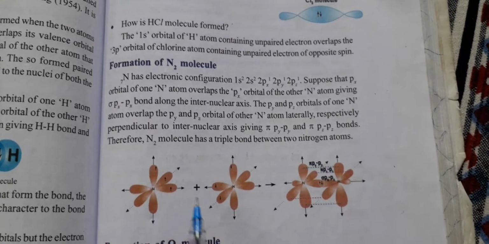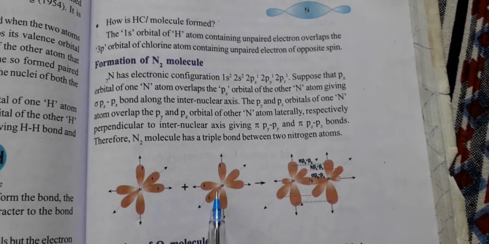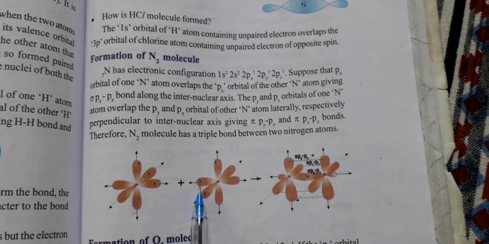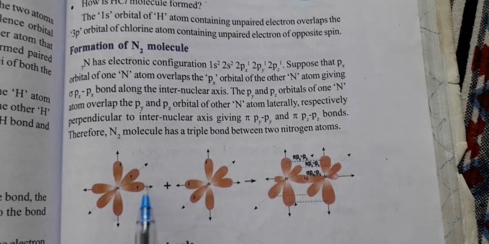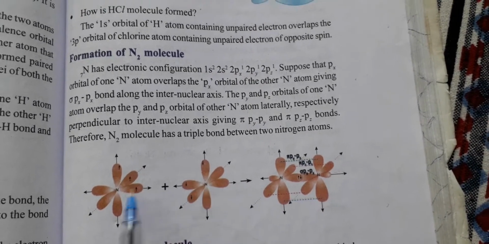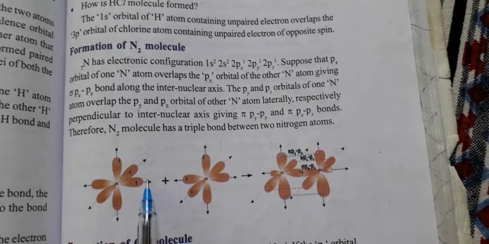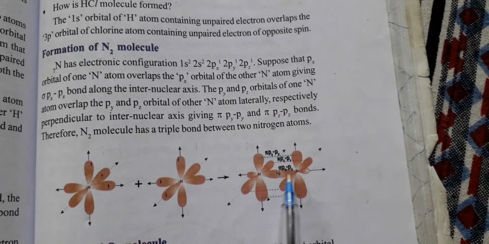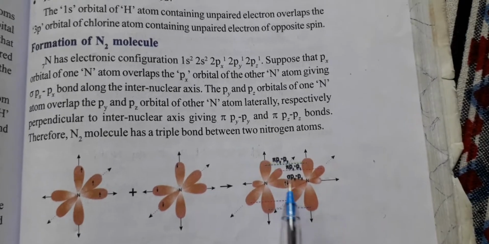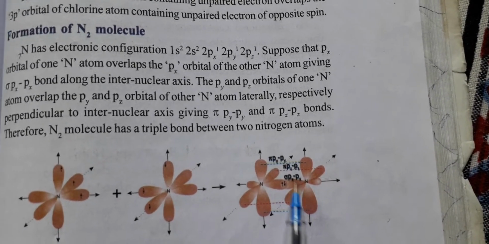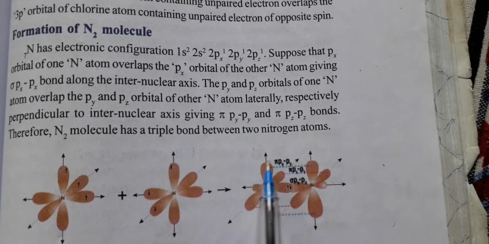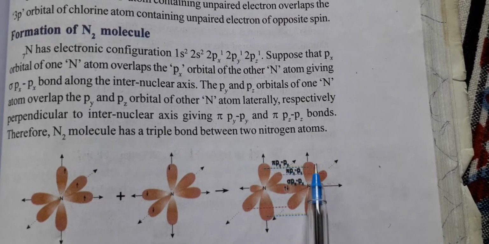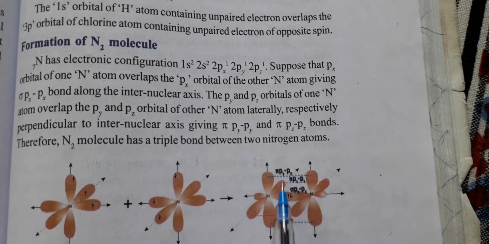When two nitrogens are brought closer, px is along the axis of the nucleus, so a sigma bond is formed between the px orbitals. Laterally, sideways, a py bond and a pz bond are formed.